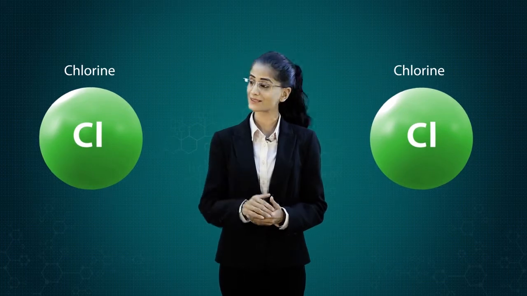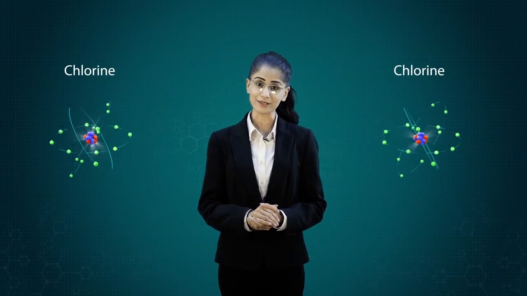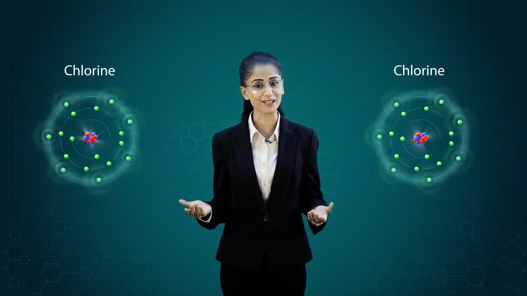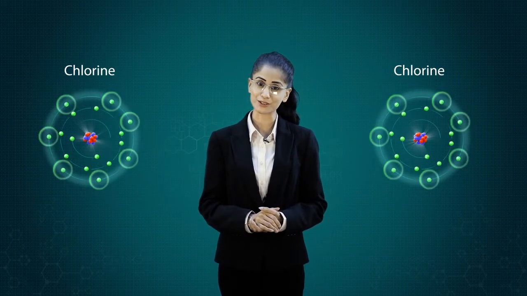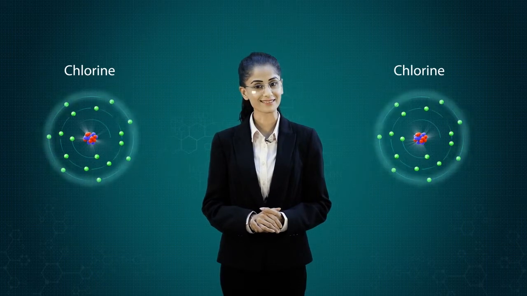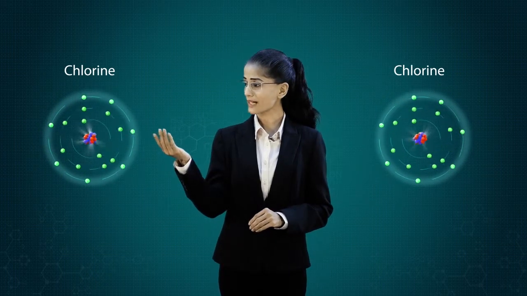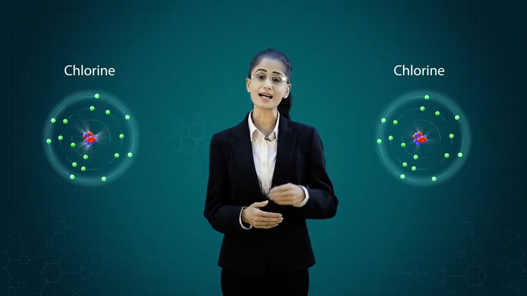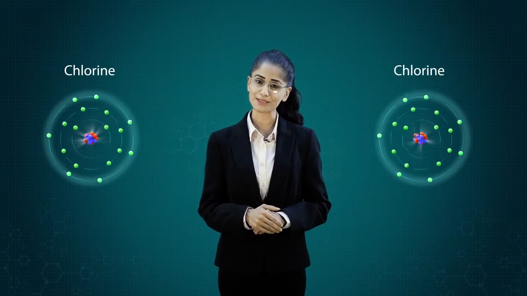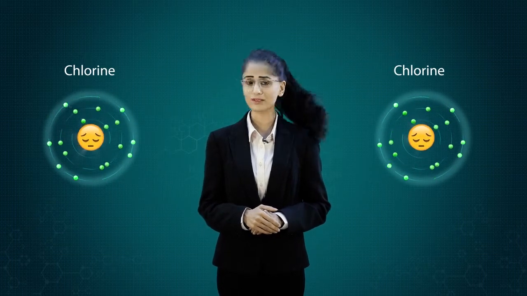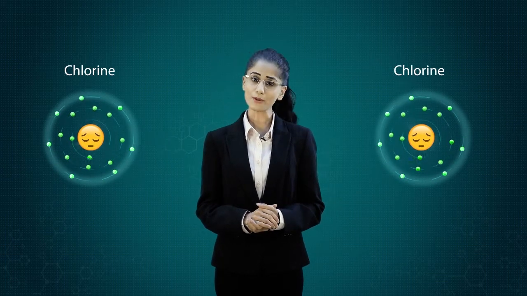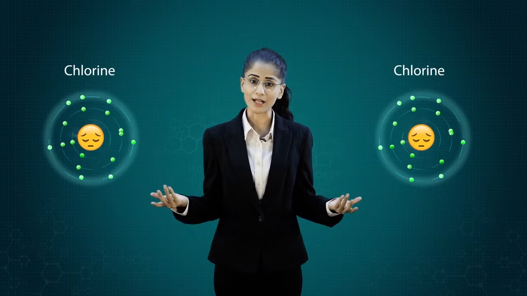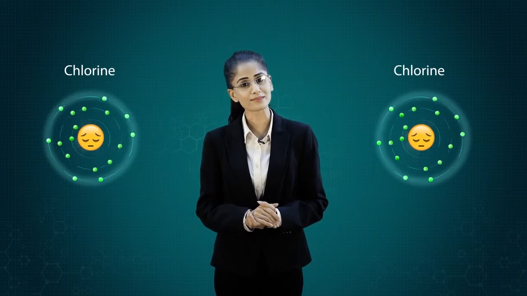What if both the atoms are neither willing to give up nor accept an electron? Suppose two chlorine atoms come close to each other. A chlorine atom has 7 electrons in its outermost shell, so both need an extra electron to attain the state of octet. This chlorine atom does not want to give up its electron. Neither does this, as they both need one more electron to attain stability. They are both very upset. So how do they attain the stable state if there are no other atoms in their vicinity to gain an electron from?